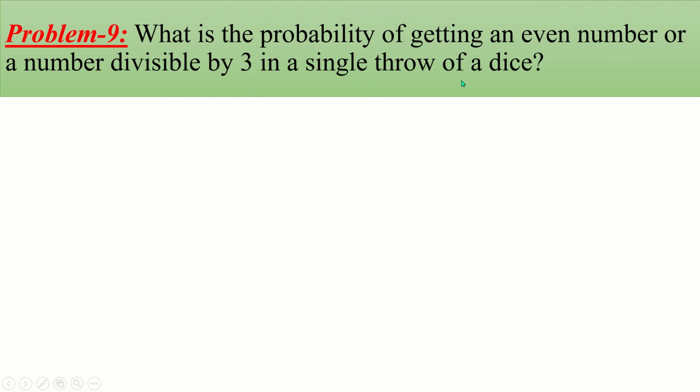What is the probability of getting an even number or a number divisible by 3 in a single throw of a dice? As here 'or' means union, the total number of outcomes is either an even number or a number divisible by 3. Okay, now follow the solution.